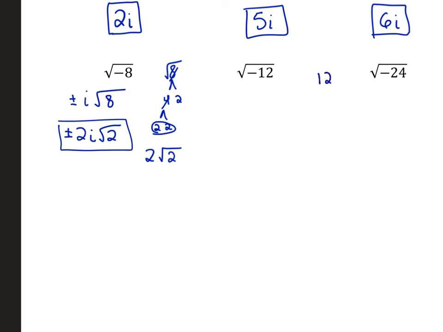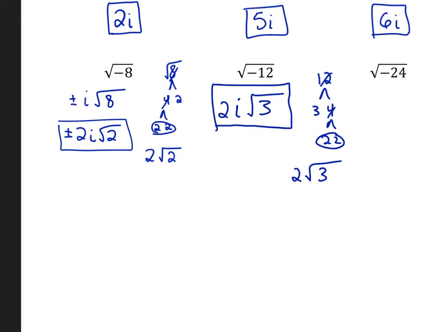For 12, factor tree for 12, so 3 and 4, 2 and 2. So again, if it has a pair, it comes out, and if it doesn't, so there's a pair of 2 there, the 3 is alone, so it stays in the radical. So this is i square root of 3, and the 2 came out. The i handled the negative, and then the 2 root 3.